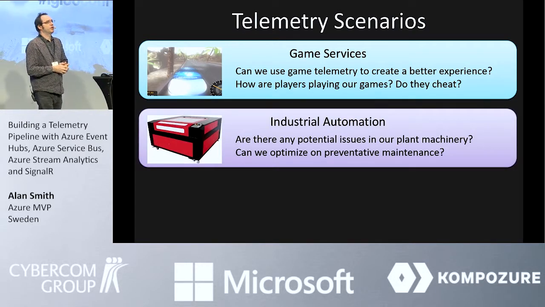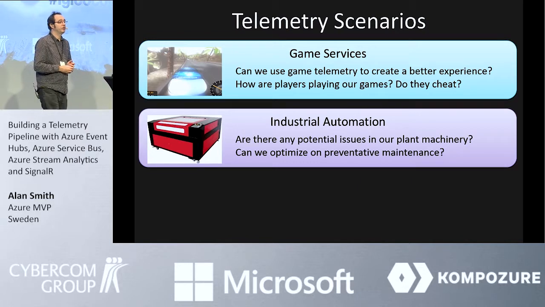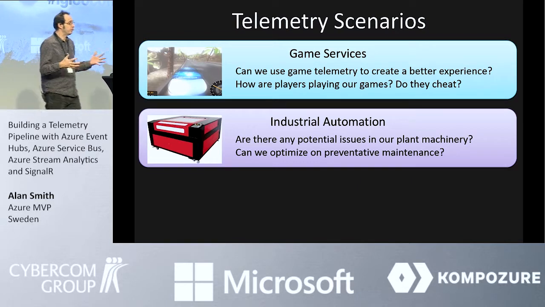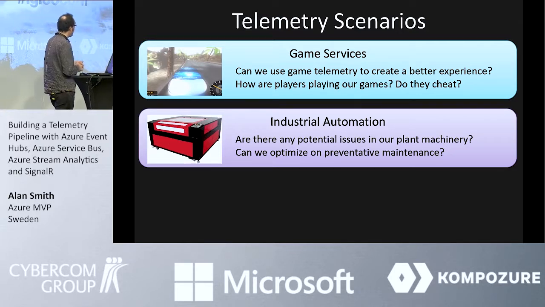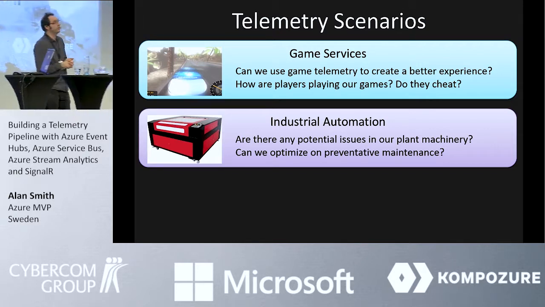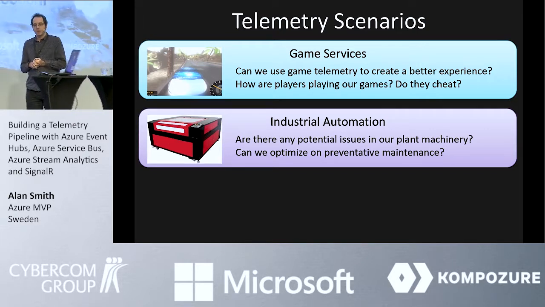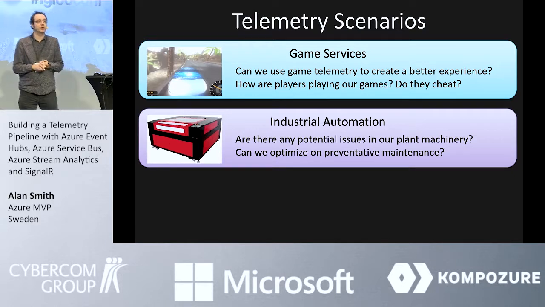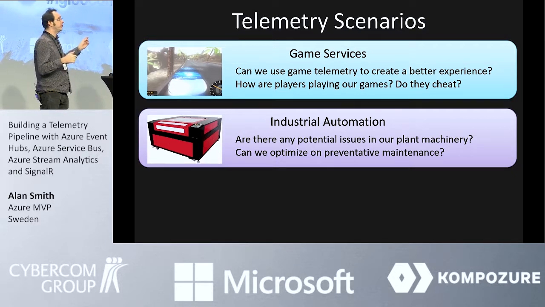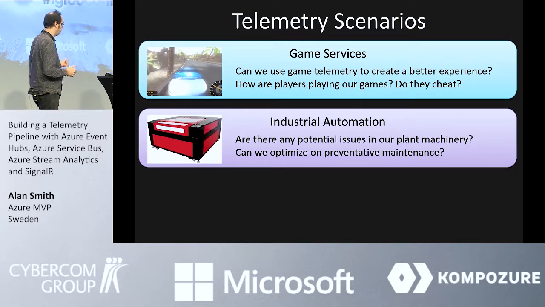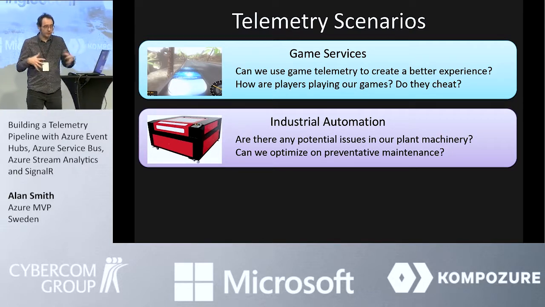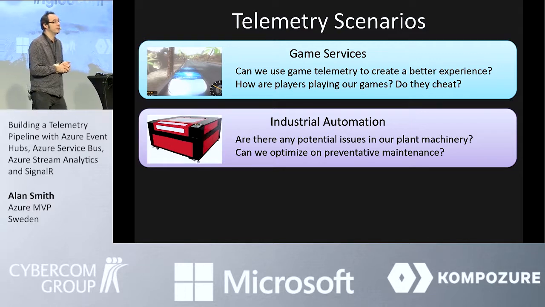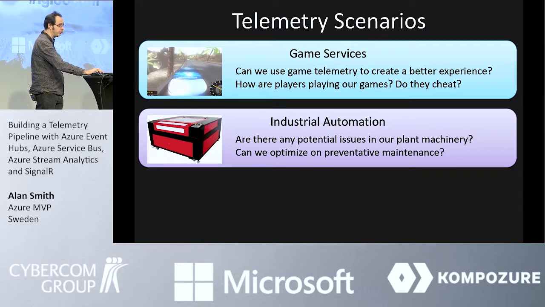One of the real money drivers in the Internet of Things is industrial automation. We've got these big expensive machines that are running out in factories, sometimes running in remote locations. You think about things like wind turbines. And can we monitor these devices to figure out whether they're going to break or not? Think about monitoring wind turbines. If you can detect vibrations in a wind turbine and replace a $100 part before it does $100,000 worth of damage, then it's going to be very good to look at scenarios like preventative maintenance. That's another scenario where telemetry is used.